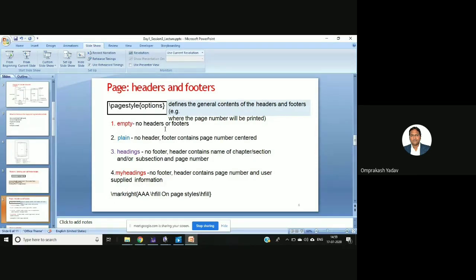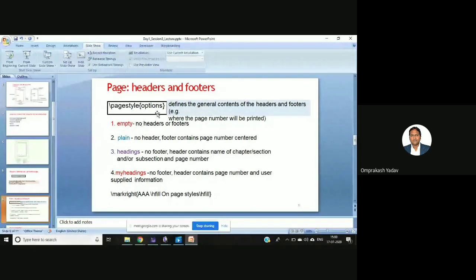What do headers and footers basically give? I'm sure you are aware of that. The headers are at the top, and we get the footers at the bottom, and then there will be the page number and so on, right? If you want to write anything at the foot, you can write over there. Similarly for the heading, if you want to write something, or even the page number, if you want to print it over there, that also can be set.